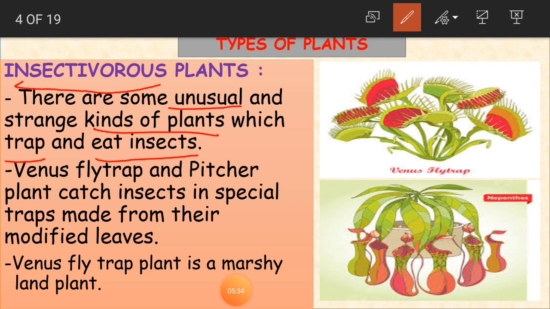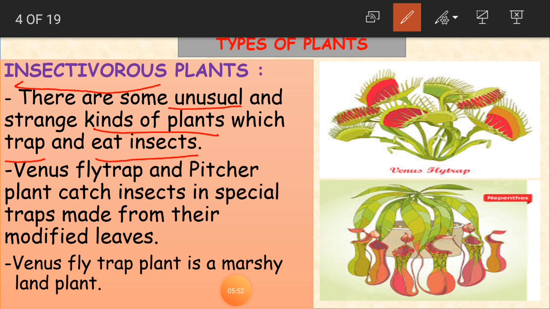Clear, children? Understood why they are unusual? They are not taking normal food as the other plants do. These plants are taking insects as their food. They are eating insects. So that is why they are called insectivorous plants.